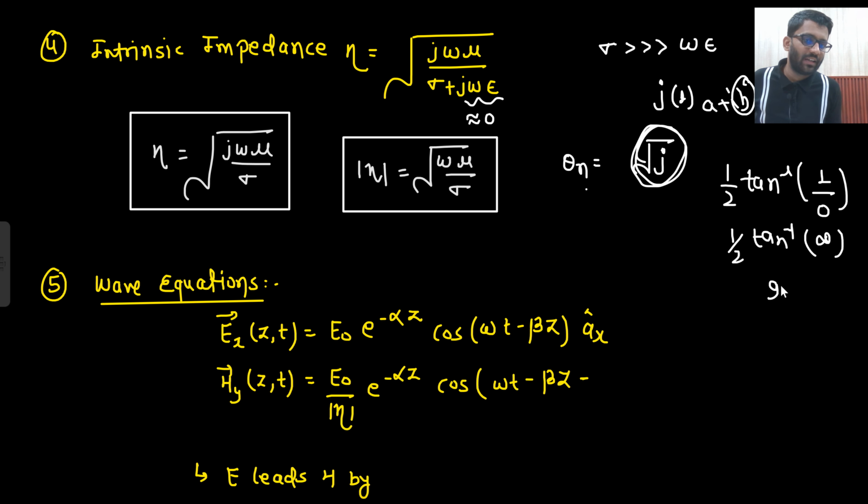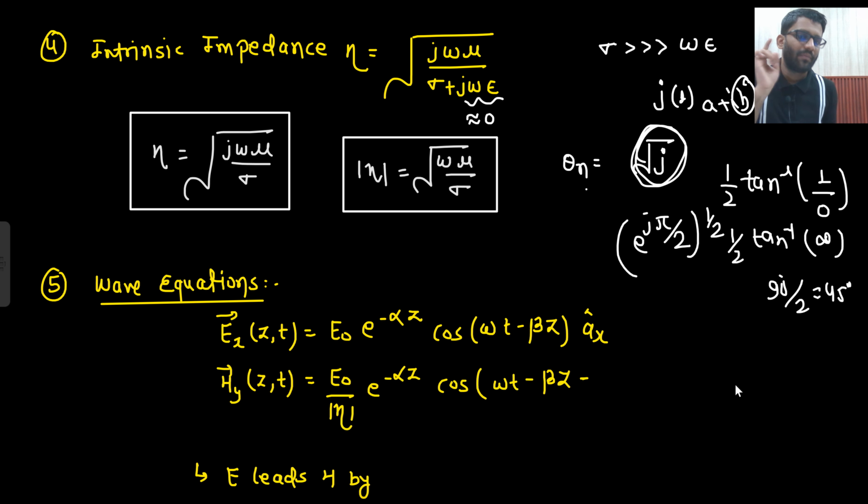Tan inverse infinity is 90 degree. So 90 by 2, 45. Did you understand? What is the angle of under root j? People usually remember it because j can be written as e to the power j pi by 2, and then you are taking half power. So e to the power j pi by 2 is your j, right? And then you are taking 1 by 2 as well. So e to the power j pi by 4.